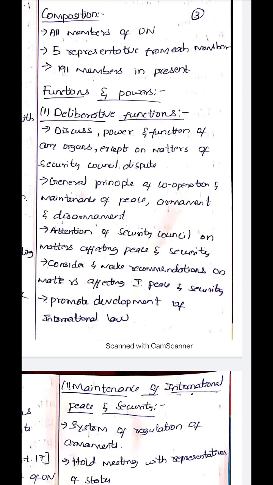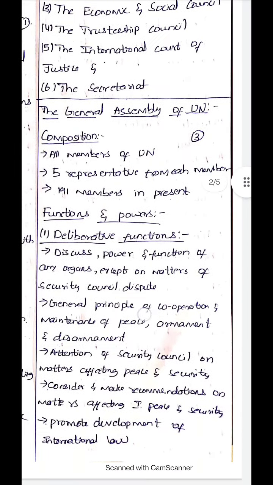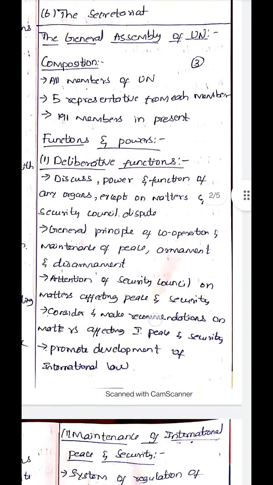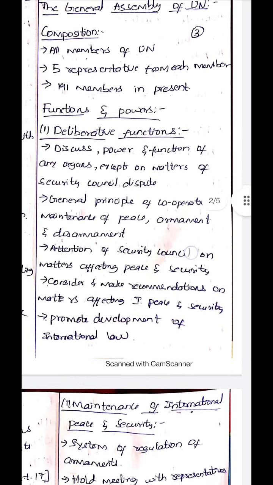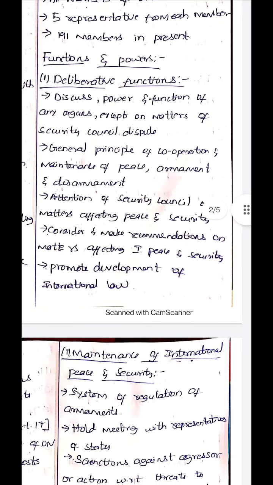What powers and functions should they give to all the remaining organs? The General Assembly discusses except on the matter of the Security Council. The general principles of cooperation and maintenance of peace, armament and disarmament. So it decides about the armament and disarmament rules about guns.